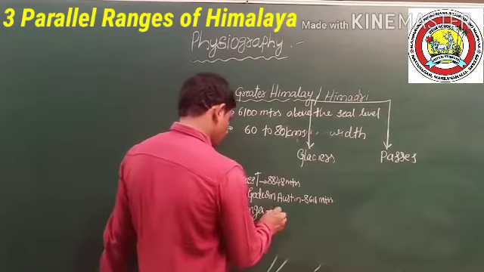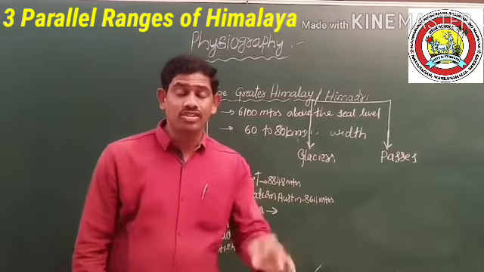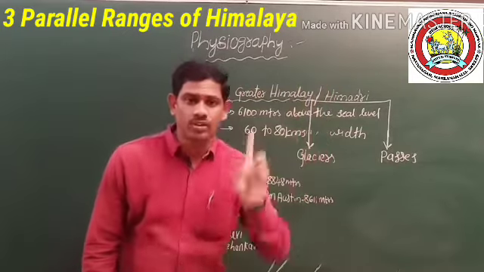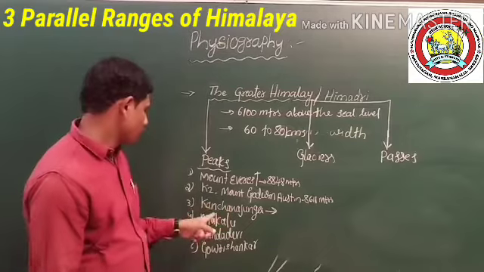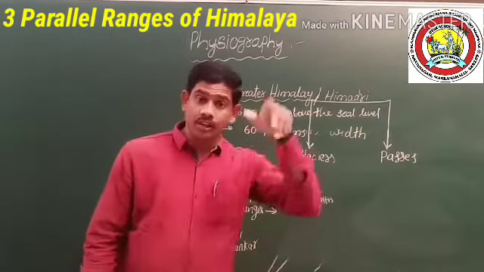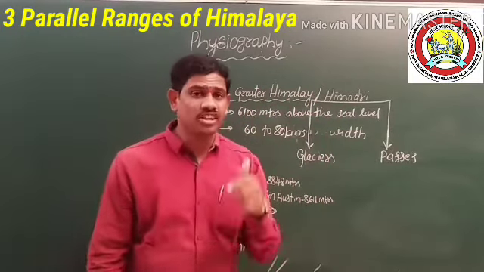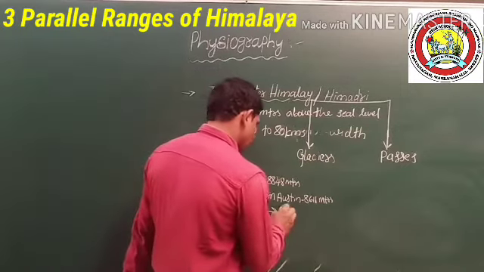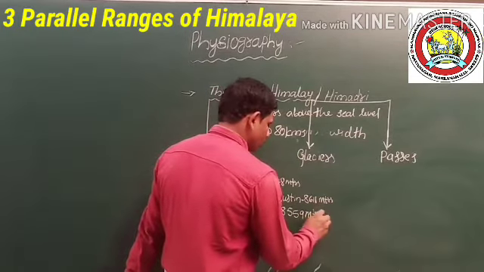In the same way, Mount Everest is the highest peak in the world. Mount Godwin Austen, or K2, is the second highest peak in the world and the highest in India. Next, Kanchenjunga is the second highest peak in India and the third highest in the world, at 8,559 meters above sea level.